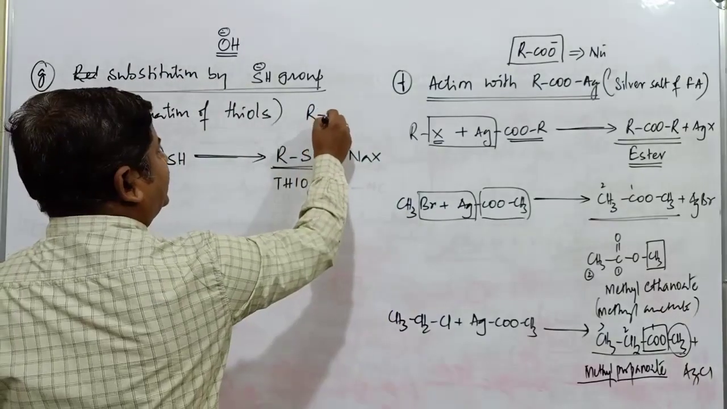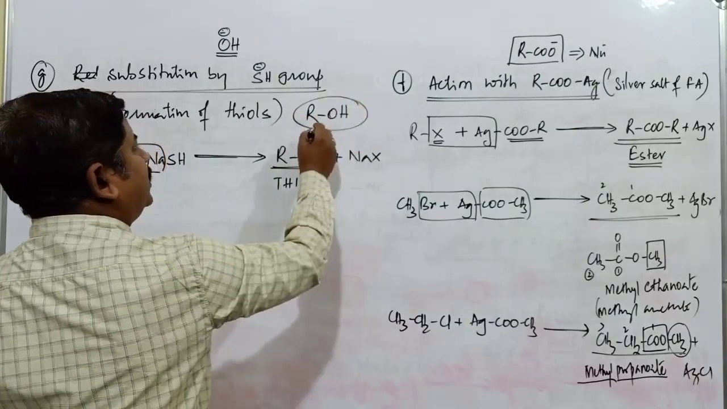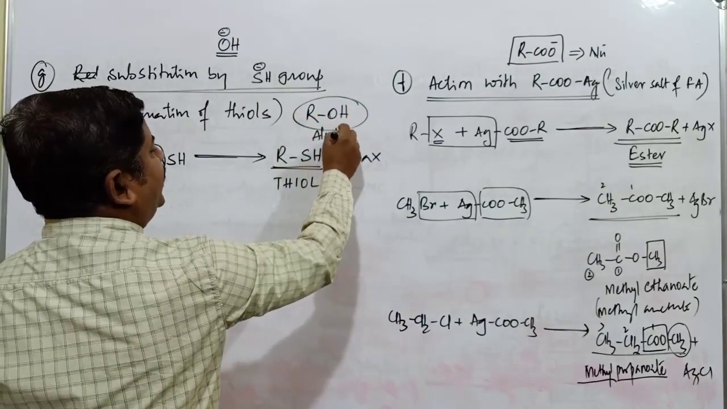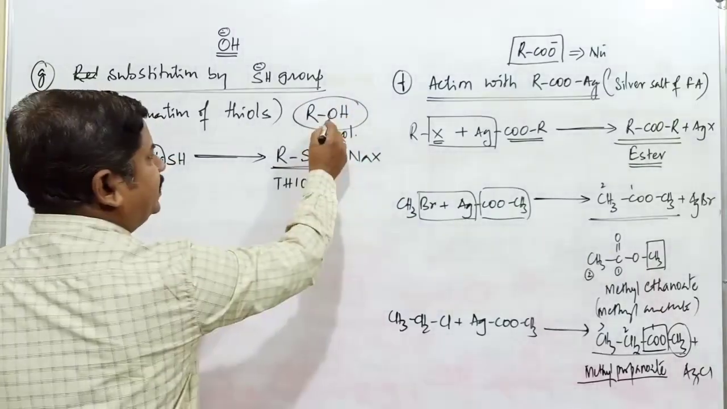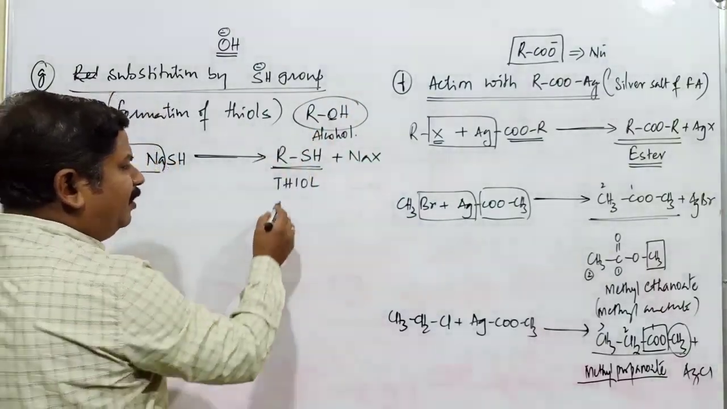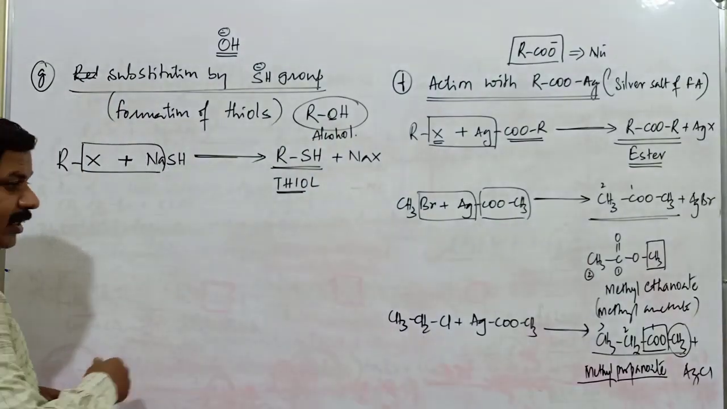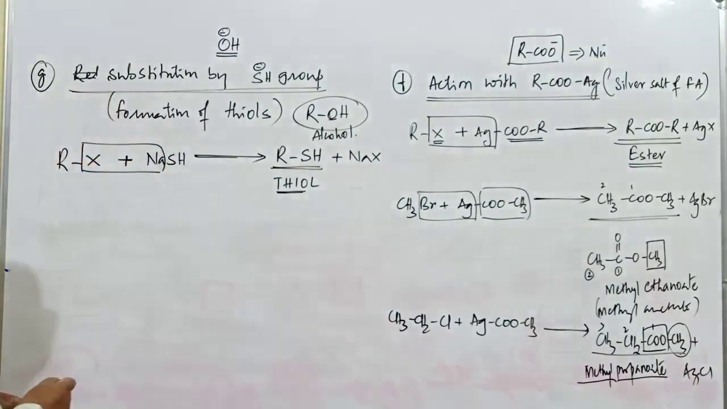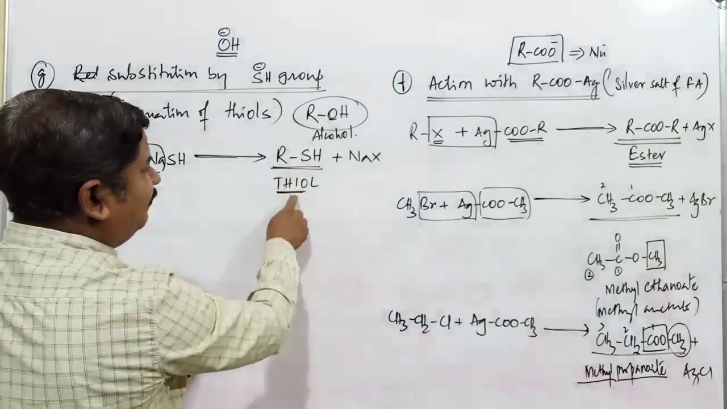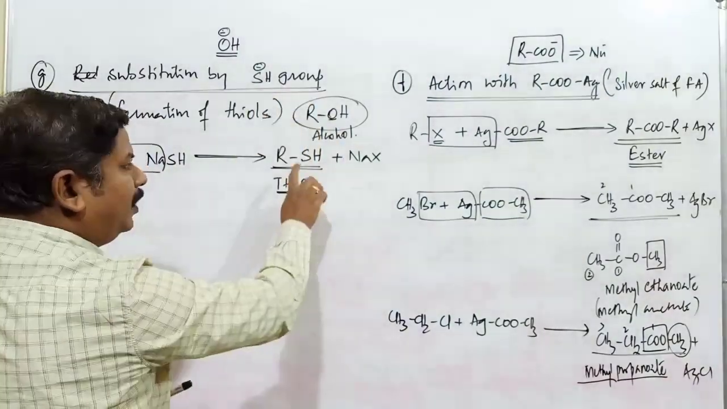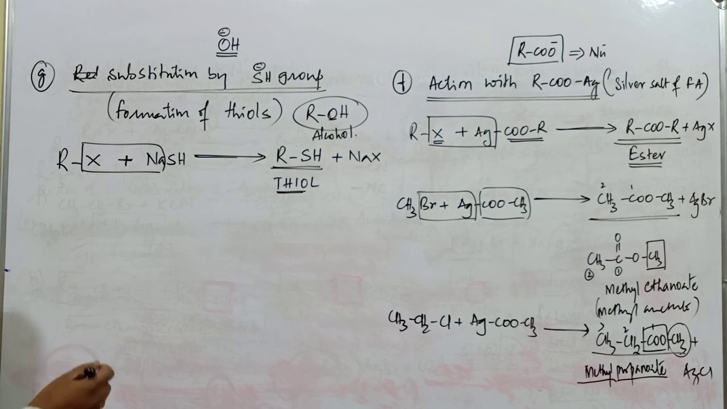What is the name of the corresponding compound with oxygen? It is known as alcohol. What is the difference between thiol and alcohol? Here oxygen is replaced by sulfur. Wherever sulfur compounds are present, they are generally called thio compounds, and nitrogen compounds are commonly called azo compounds. So this is a sulfur-containing compound, very similar to alcohol, and it is commonly called a thiol compound.